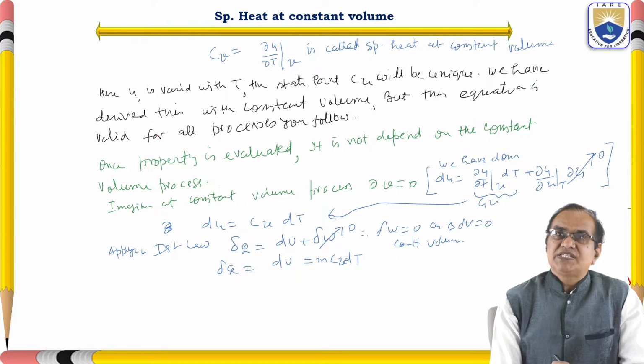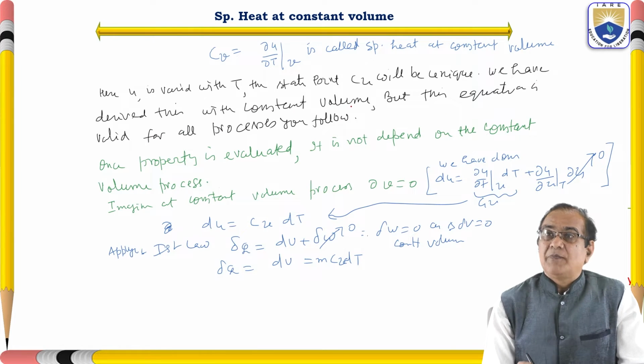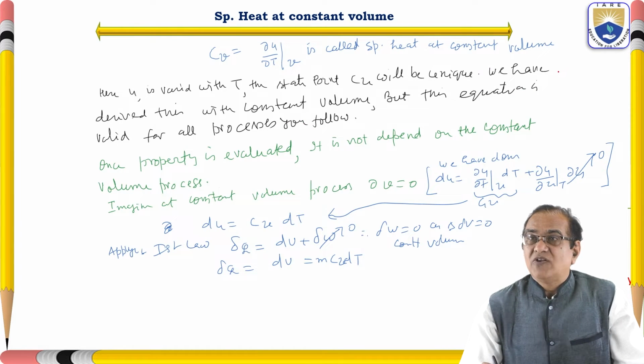We have derived this with constant volume, but this equation is valid for all processes. So the specific heat at constant volume is valid for any process, not only the constant volume process.